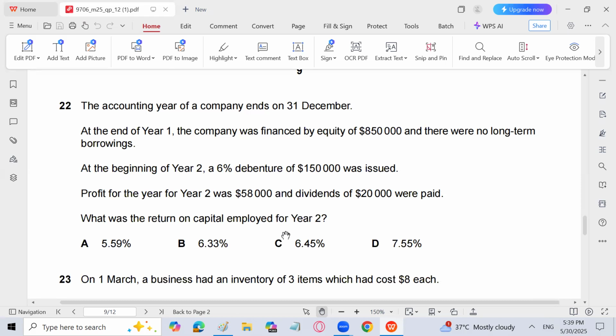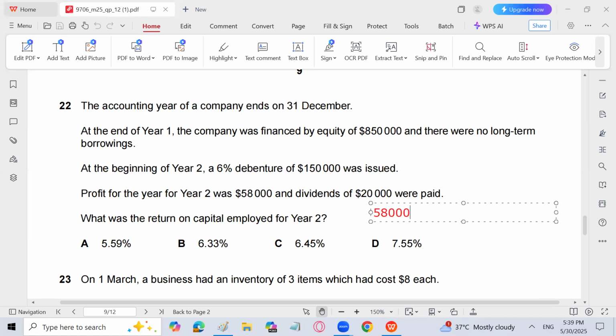What was the return on capital employed for year 2? So let's calculate. Remember that the formula for return on capital employed is operating profit from operation over capital employed into 100. The profit from operation for year 2 is 58,000. No, dividend will not be subtracted, because we need profit from operation before interest. This profit for year 2 is after interest. We even have to add interest into this.